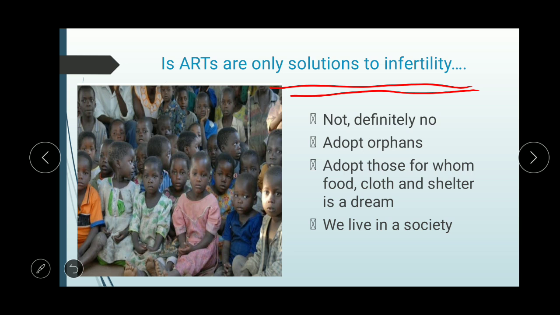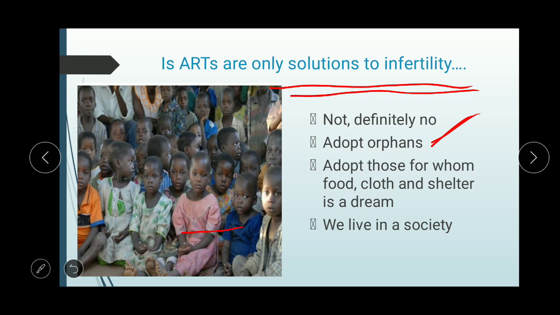So the infertile couple can adopt orphans also. Here you can see the orphans, they are getting no food, there is lack of shelter, lack of education, lack of clothes. So orphans can be adopted, and in our country and all over the world there are many millions of orphans struggling to get their daily livelihood. They can be adopted by infertile parents, and this will help both, it will save money of the parents, and it will also be helpful for the orphans.